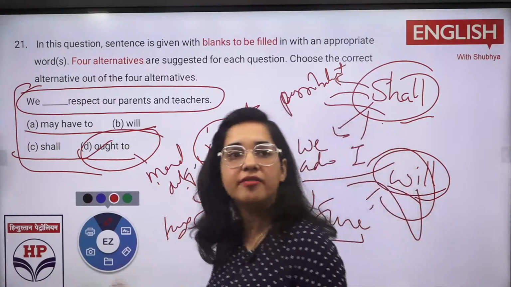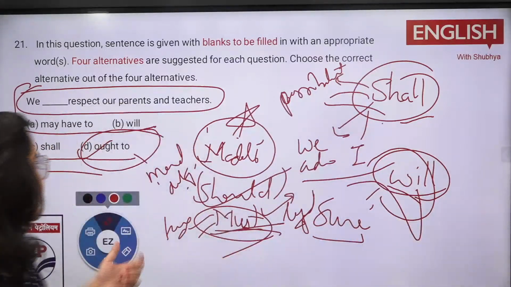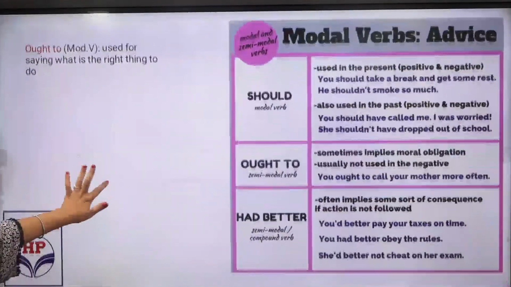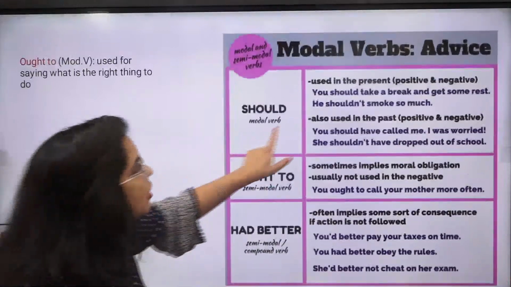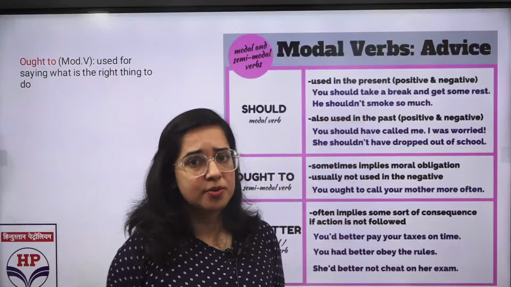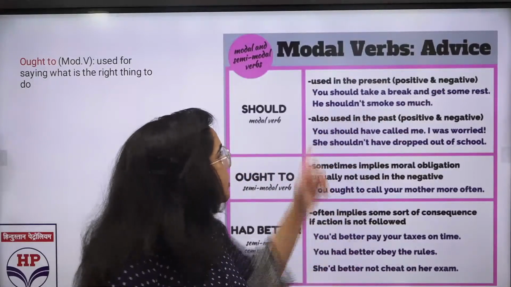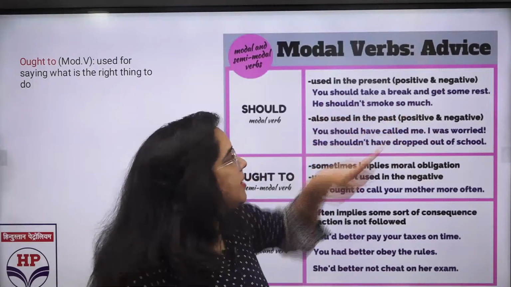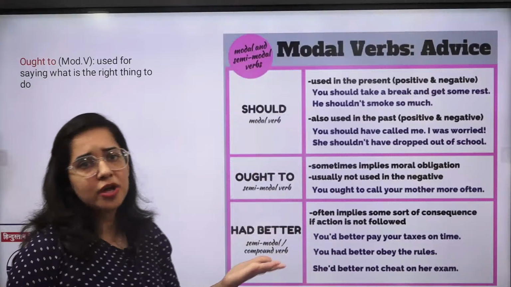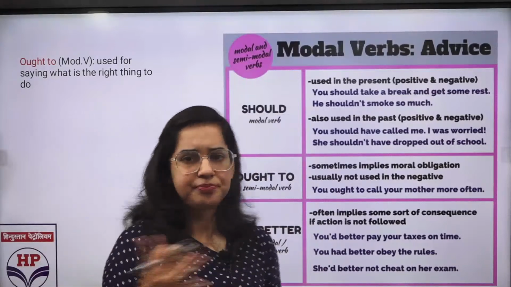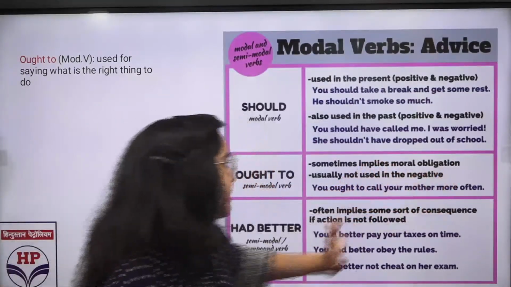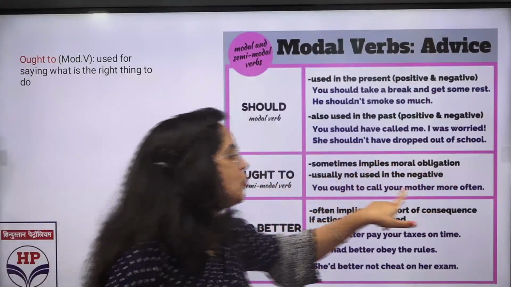में भी जब हमें किसी को advice देनी है ना, we go for ought to. We ought to respect our parents and teachers, right? So here you can have an idea. Ought to is used over here. Should is obviously I told you कि हमें क्या नहीं करना चाहिए. He should not smoke so much. मतलब our general advice कि मत करो भाई smoke. Or you can say you should take a break and get some rest. Just an advice, like I'm advising you. नहीं भी करोगे, smoke करोगे भी, तो आपका नुकसान है, आपको कोई चलान या कुछ भी पैसे नहीं देने पड़ेंगे. Ought to implies moral obligations, not used in the negative, mostly. You ought to call your mother more often.